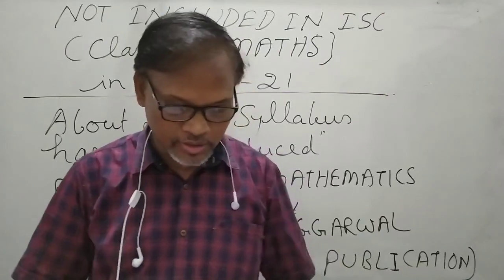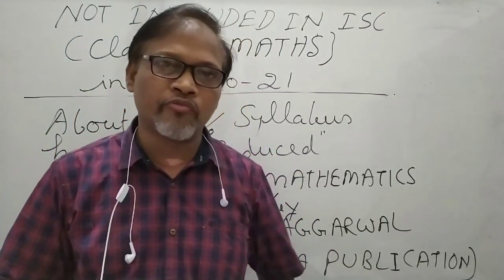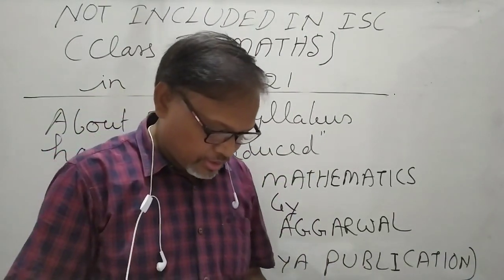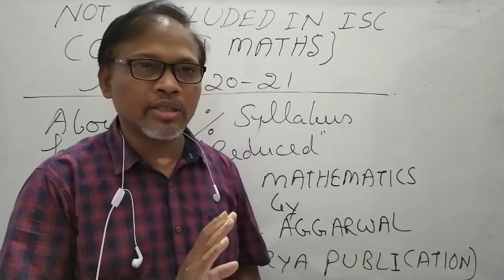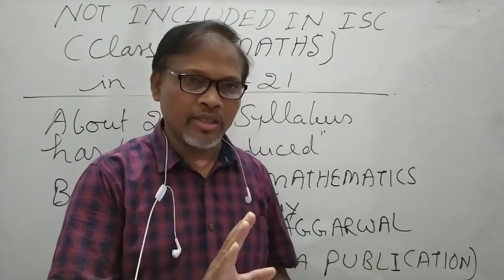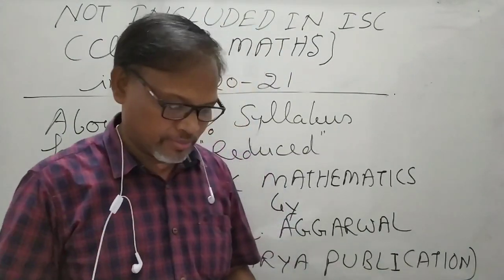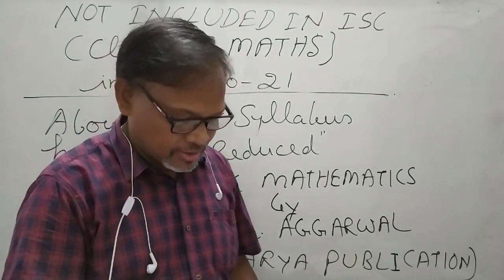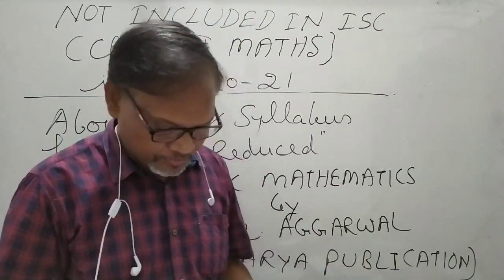So I will talk chapter wise, and I will only tell you which topic has been removed and which exercise accordingly. The first chapter, sets and functions: in section A, there is no topic that has been removed, meaning every exercise and every topic will come. But in relations and functions, the topics that have been removed are the real valued functions, domain and range of these functions.